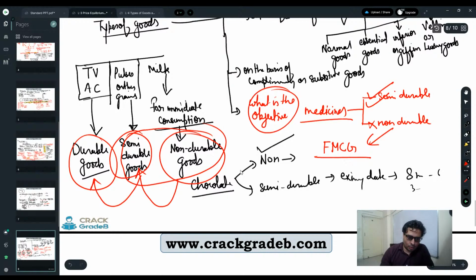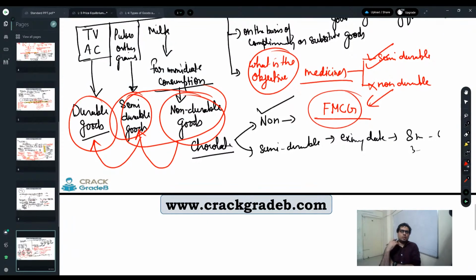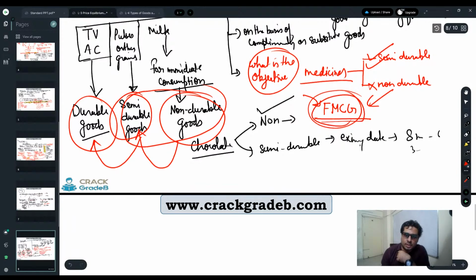Durable, semi-durable, non-durable, and FMCG goods, fast moving consumer goods. So tea, coffee, biscuit, chocolate, detergent powder, all these things which you generally order from Amazon or BigBasket, right? Especially BigBasket. BigBasket is an expert in delivery of which goods? Primarily, they are focusing on FMCG. Whereas if you go for Amazon and Flipkart.